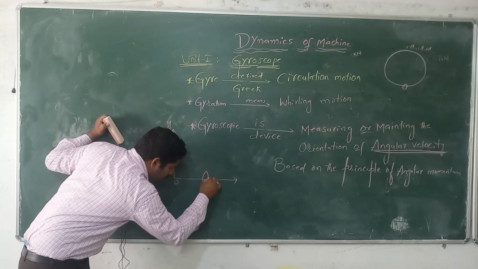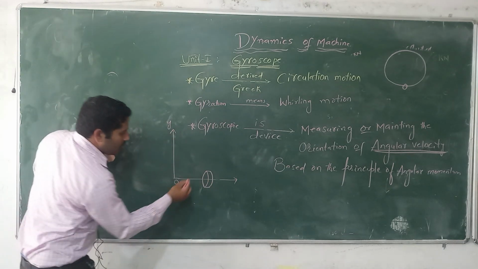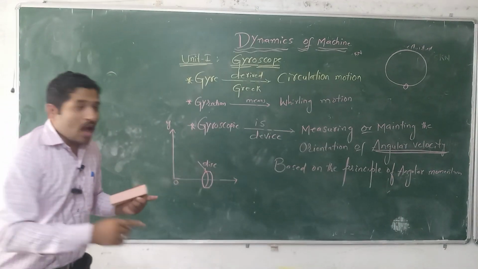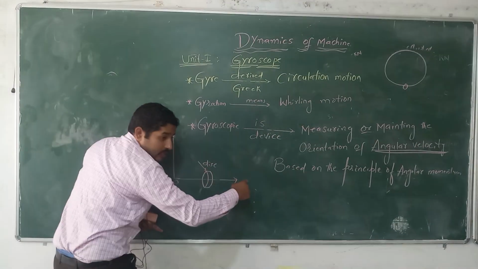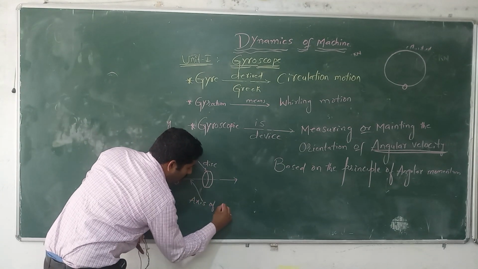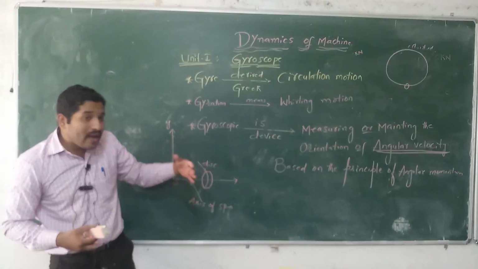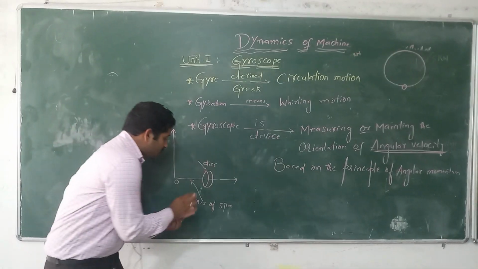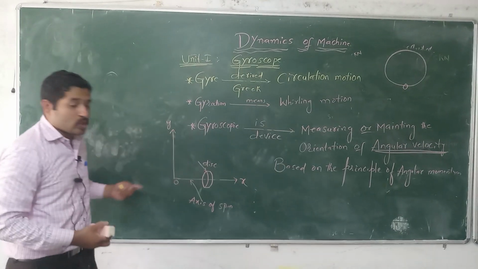A disk is mounted on the axis of spin. If the disk is mounted, we can say it is on the axis of spin, where the axis of spin is nothing but the axis about which the disk is rotated. If the disk is rotated in the horizontal direction, we can say this is the axis of spin.